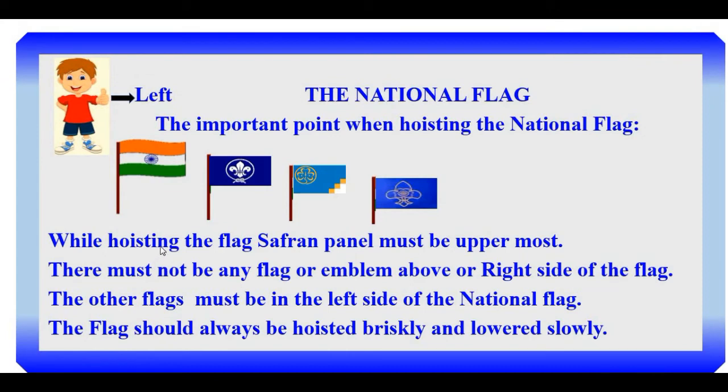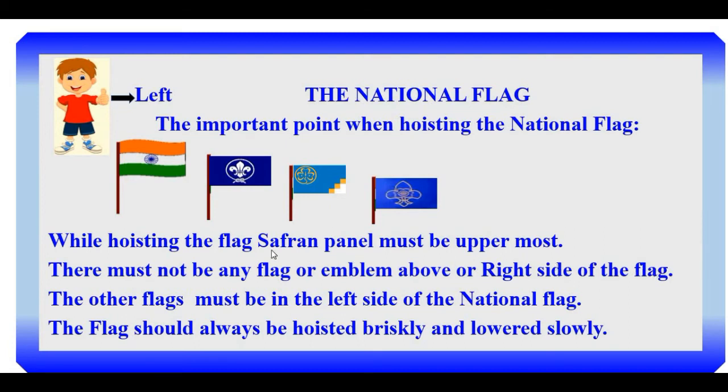Next, when we are placing the flags, what is the position? How to? There is a rule. We should follow the rule. Now we are going to see about this. The important points when hoisting the national flag. While hoisting the flag, the saffron panel must be uppermost. That we already studied. Okay. Next, there must not be any flag or emblem above or to the right side of the flag.